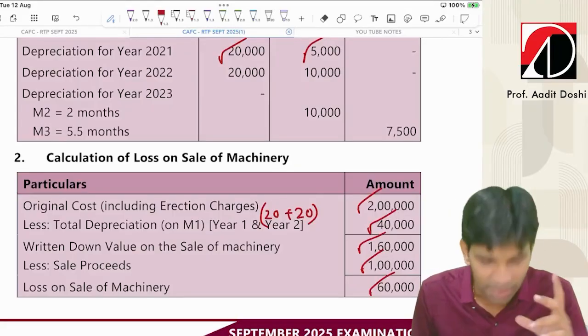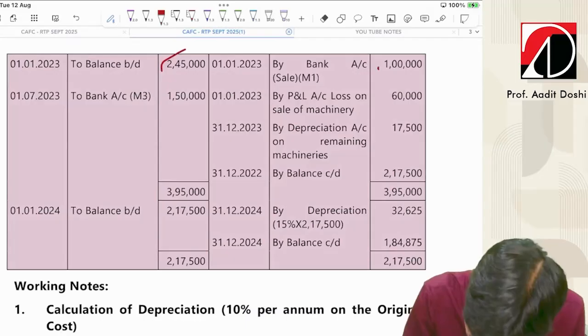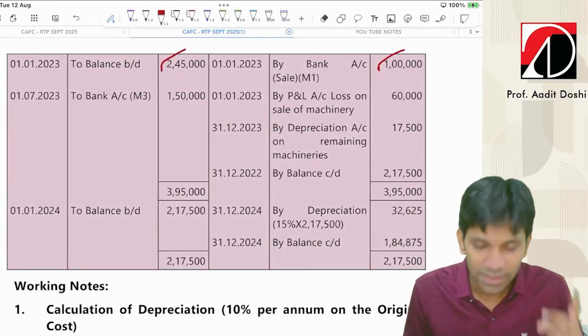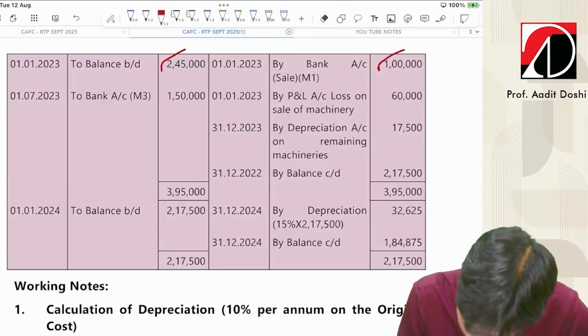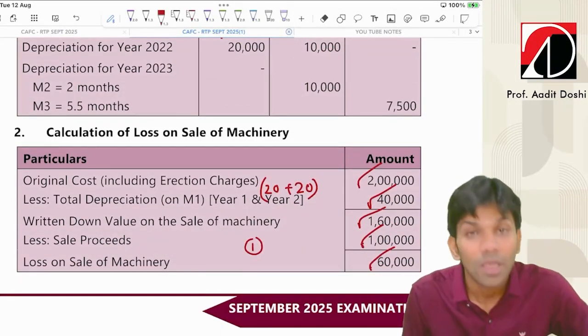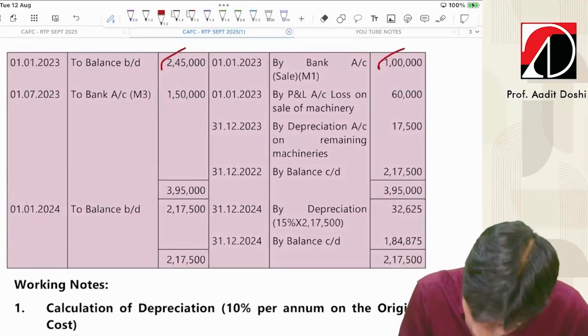What is the entry for machine sold? Bank account debit to machinery. Here it is on 1st of January. Second entry will be depreciation. Depreciation account debit to machinery. No depreciation, sir. Why? Because it is sold on the first day of the year. And loss, profit and loss account debit to machinery.